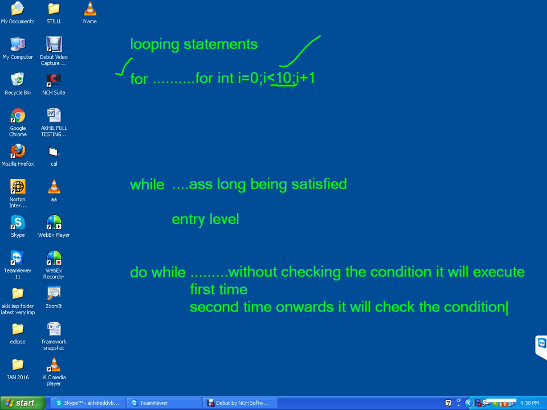Second time onwards, it will check the condition. This loop is called exit level condition. This is looping statements. There are three looping statements available in Java. One is for loop, second one is while loop, third one is do while loop.